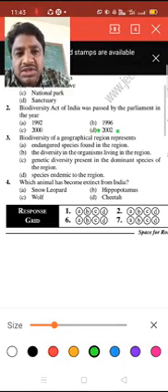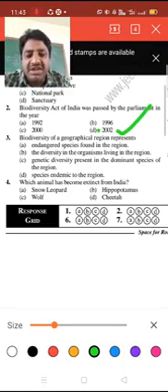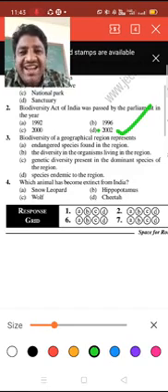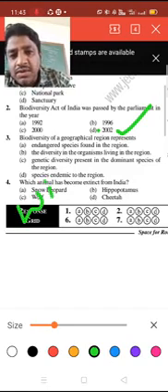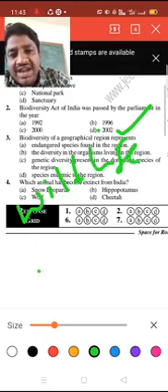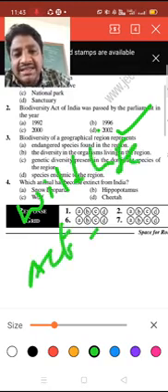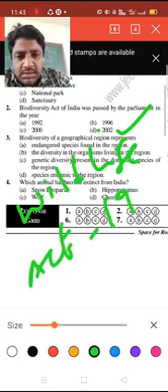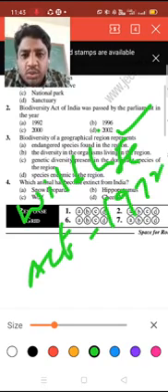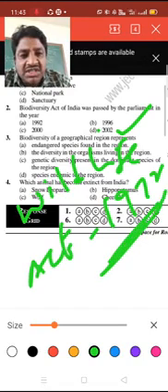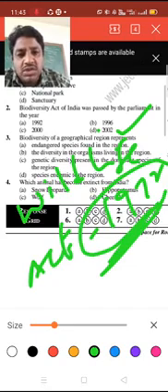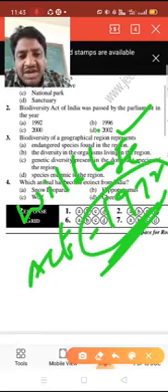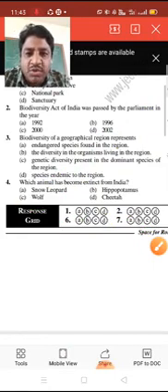And one more, the Wildlife Act, the year is 1972. So from the exam point of view, the years of the Wildlife Act and the Biodiversity Act are very important.